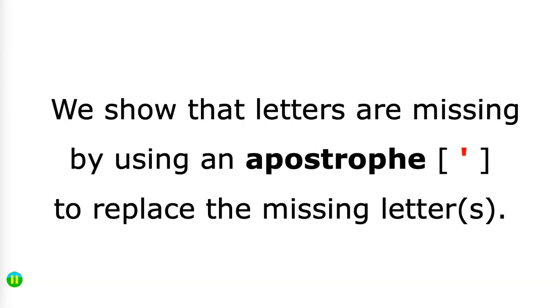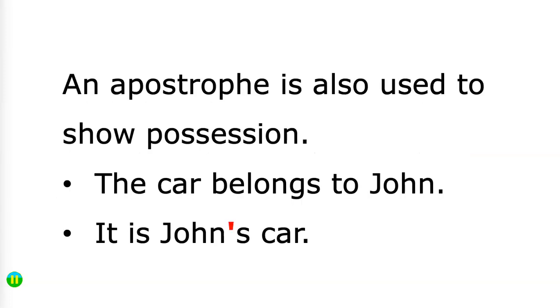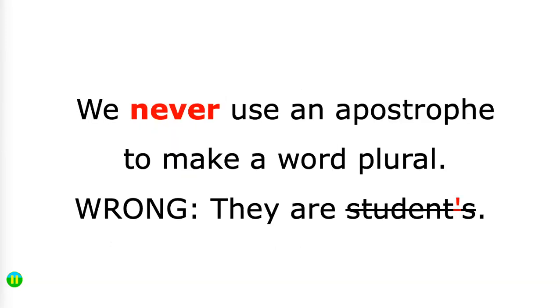We show that letters are missing by using an apostrophe to replace the missing letters. Now notice we also use the apostrophe to show possession, as in the car belongs to John. It is John's car. Sometimes people make a mistake using the apostrophe. We never use an apostrophe to make a word plural. It is wrong to say they are students and try to put an apostrophe there.